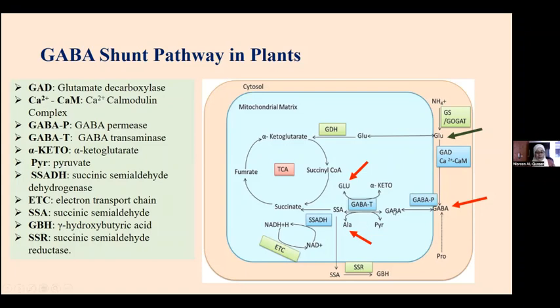Because GABA inside the mitochondrial matrix is converted to succinate semialdehyde by an enzyme called GABA transaminase. So whoever receives the amino group from GABA, either alpha-ketoglutarate is converted to glutamate, or pyruvate is converted to alanine. So in this study, we measure the GABA level, we measure the glutamate level, and also we measure the alanine level.